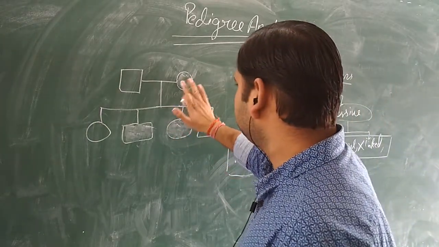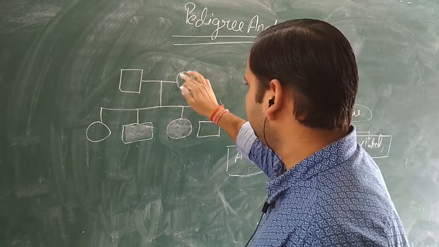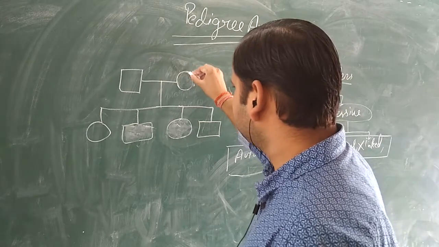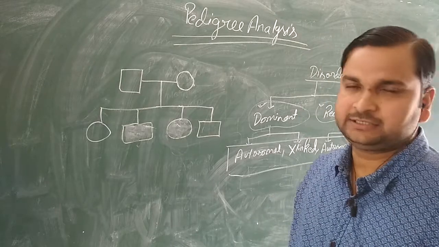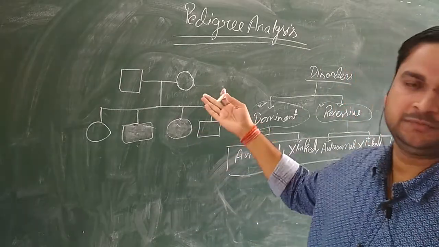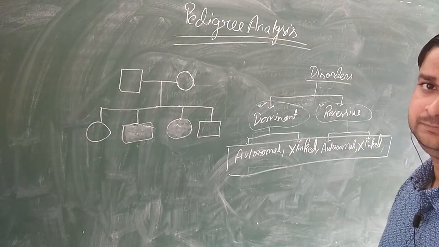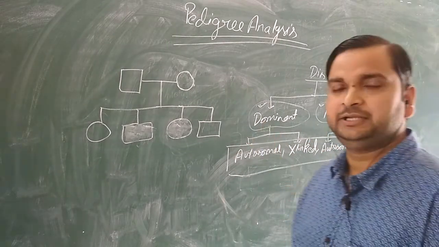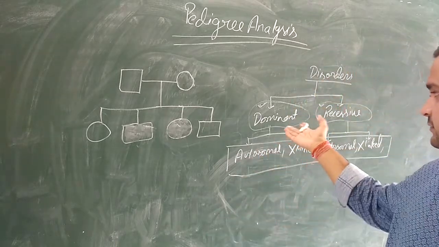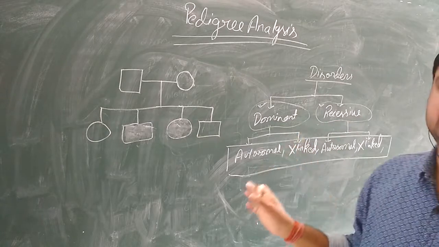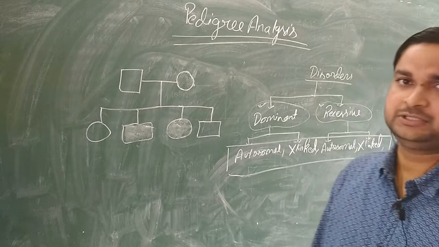Now, suppose this is not shaded, this is blank. This is not shaded. Okay, this is blank. It means this female is normal and these two children are affected. So here the skipping of generation takes place, therefore the disease will be recessive. So now very easily you can find out whether the disease is dominant or recessive. If there is a skipping of generation like this, the disease will be recessive. If there is no skipping of the generation, the disease will be dominant.